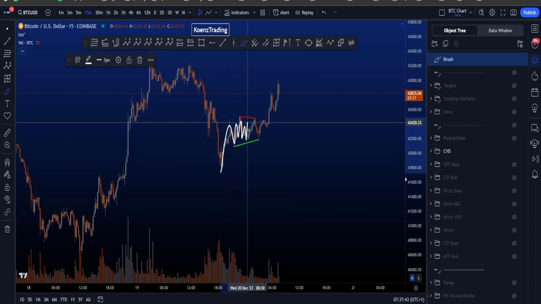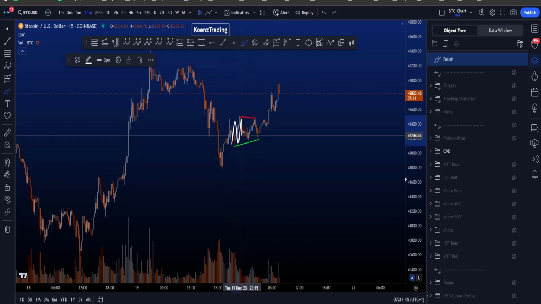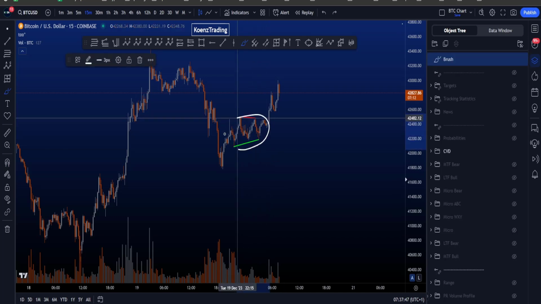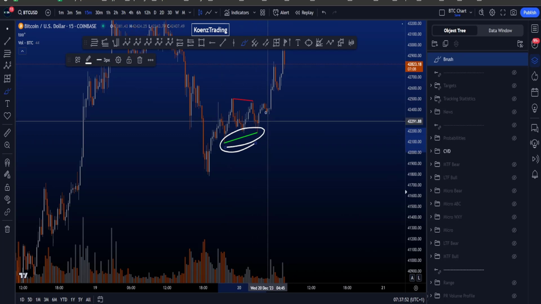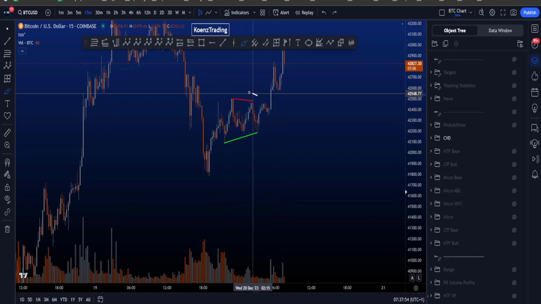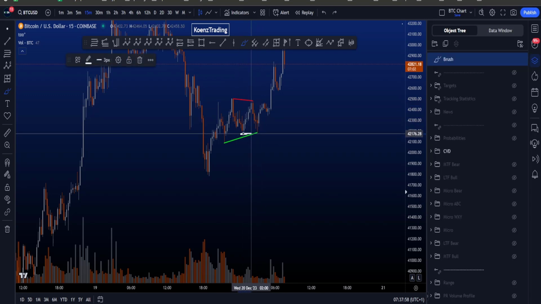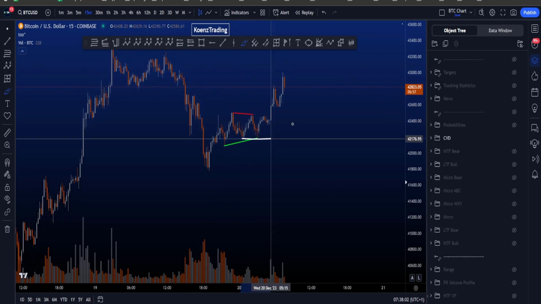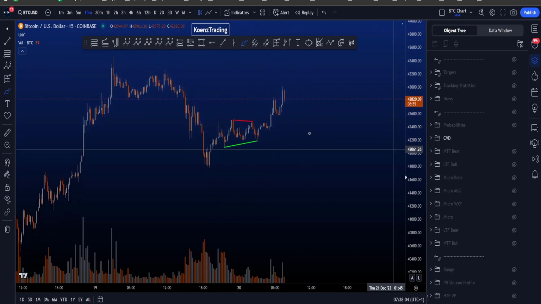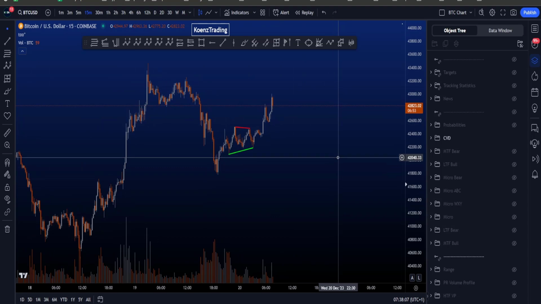It took a while. This was throughout the night for me. Took a while over here to get a bit of a range, and eventually we build bullish CVD divergences. These bullish CVD divergences played out as price moved to the upside. Also got some bearish CVD over here, also played out as this low was taken here, so that's very nice indeed. So both of these played out. Now we have neutral CVD divergences, so we need to wait and see what price is going to give us today.